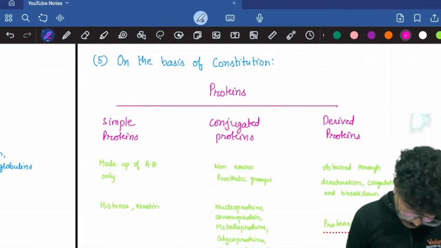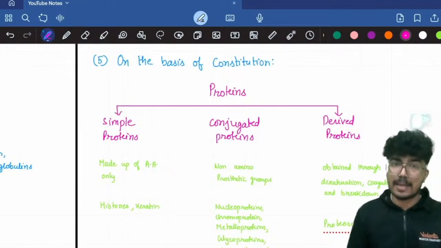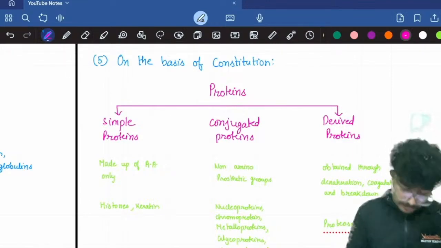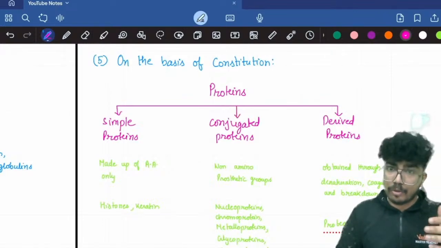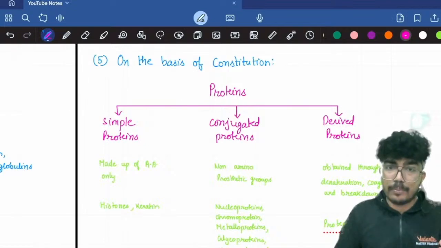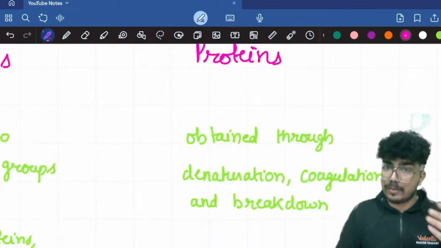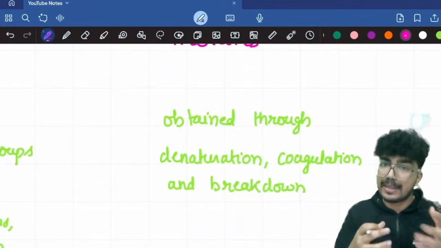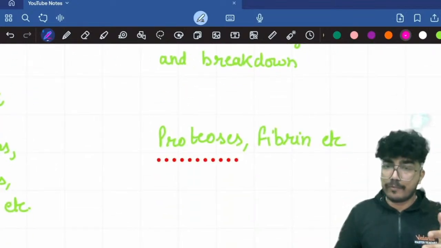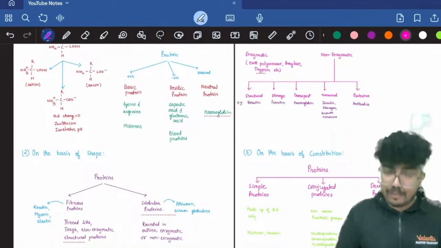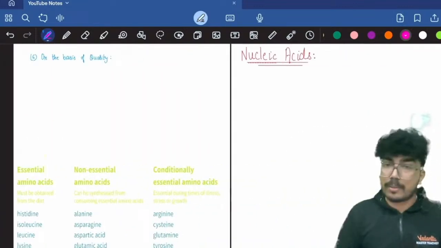So we can do a quick revision of this. Proteins, on the basis of their constitution, can either be simple protein, that is made up of amino acids only, for example histone and keratin. You can have the conjugated proteins, that means they are going to have a non-amino prosthetic group, examples include nucleoproteins, chromoproteins, metalloproteins, then glycoproteins, mucoproteins, and then we have the derived proteins. When the proteins undergo denaturation, coagulation or breakdown, we get the derived proteins. Examples include proteases, fibrin, etc. So this was the parameter of classification on the basis of constitution.